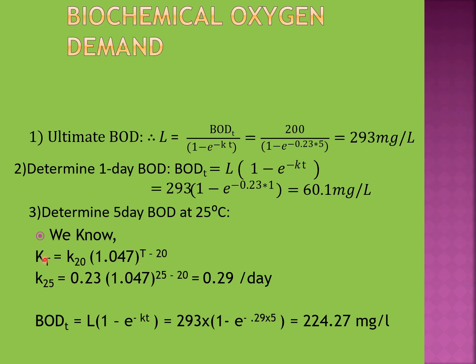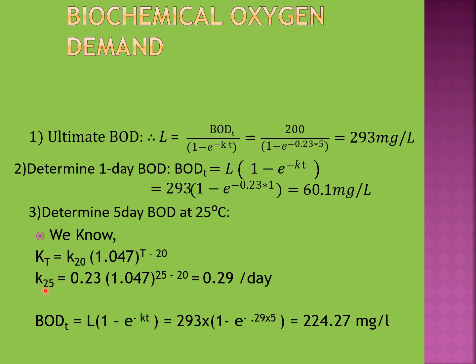By this equation, we can calculate the rate constant for any temperature. T denotes the temperature at which we want to calculate the rate constant. Here we need to calculate for 25 degrees Celsius, so we will use T as 25.